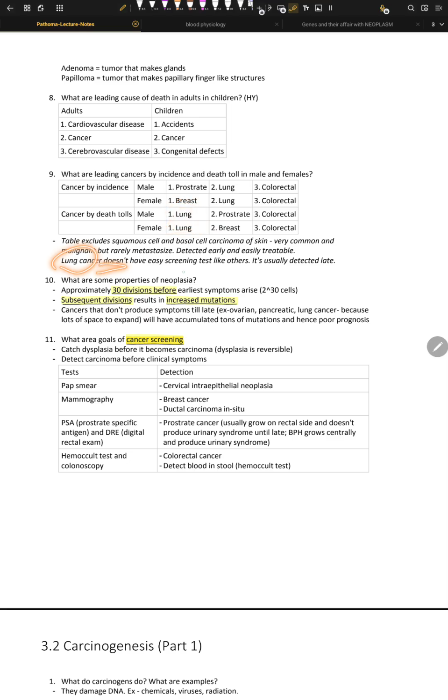Okay, lung cancer doesn't have an easy screening test like others. It's usually detected in the later stages. That's why it kills the maximum people.